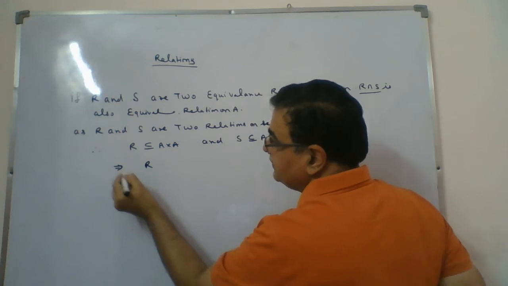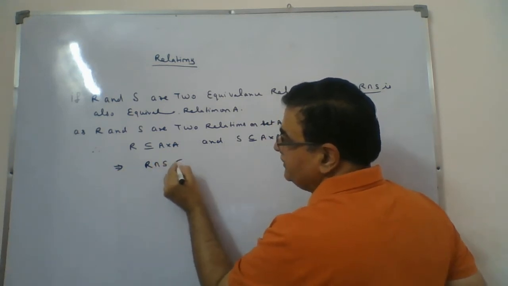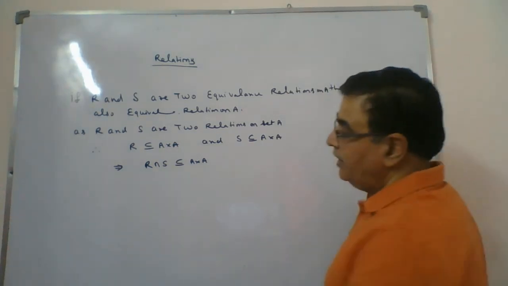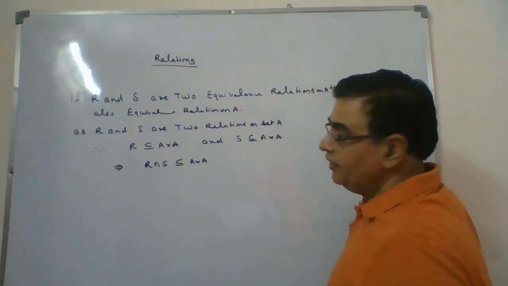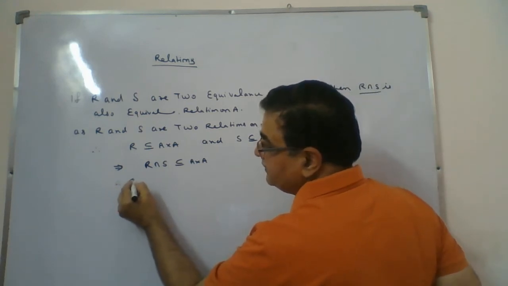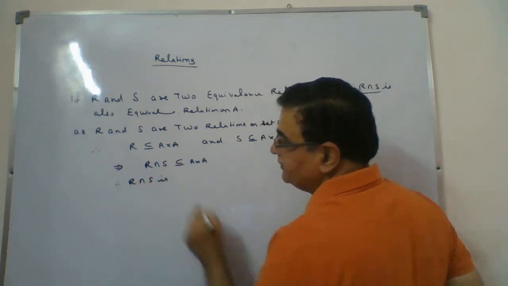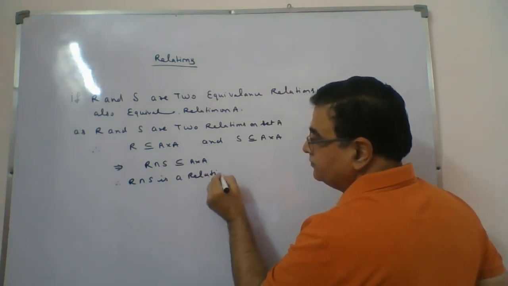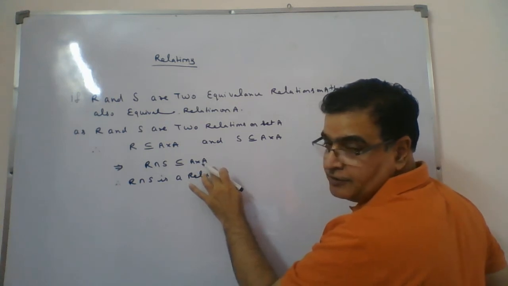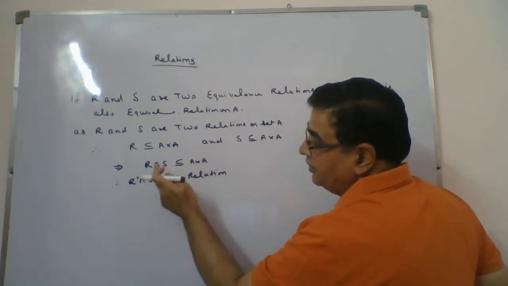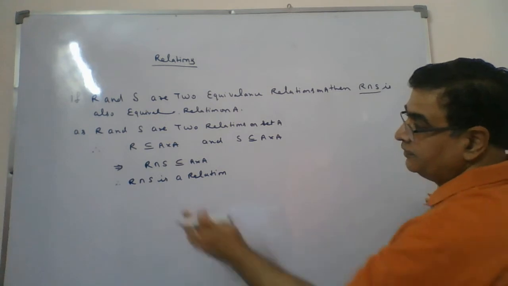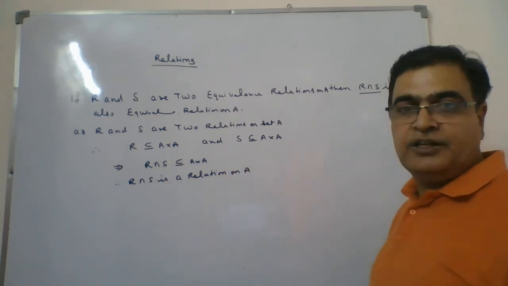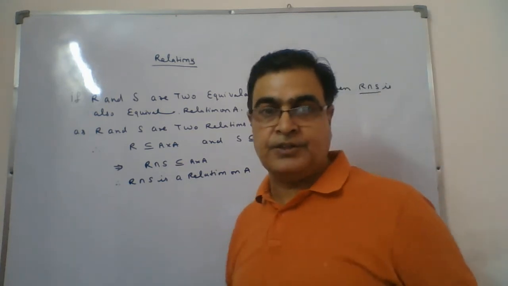If R is a subset of A cross A and S is a subset of A cross A, this implies R intersection S is also a subset of A cross A. And if R intersection S is a subset of A cross A, this implies R intersection S is a relation. Whenever it is a subset of A cross A, it is a relation. So R intersection S is a relation on A. So first we have checked whether it is a relation or not, and we have verified it.